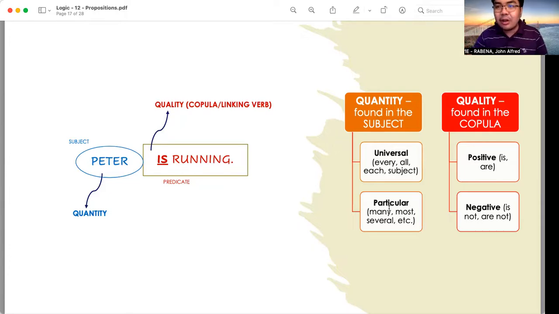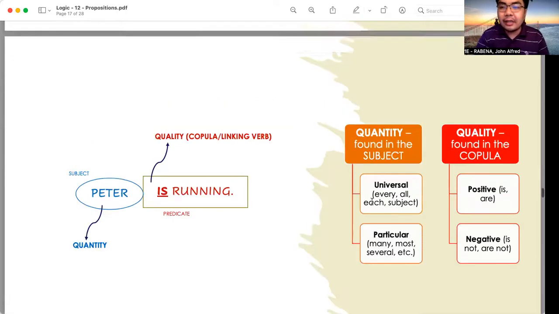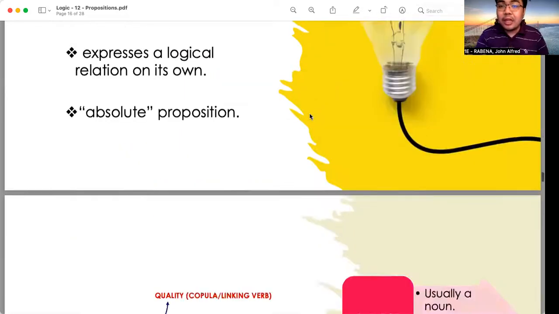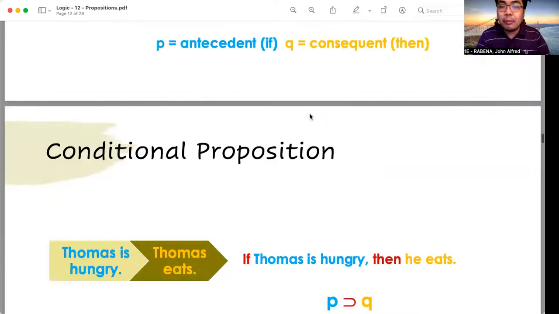The word speaks for itself. There is a negation of that linking verb. We're going to dig deeper into that particular topic later on as we move forward.